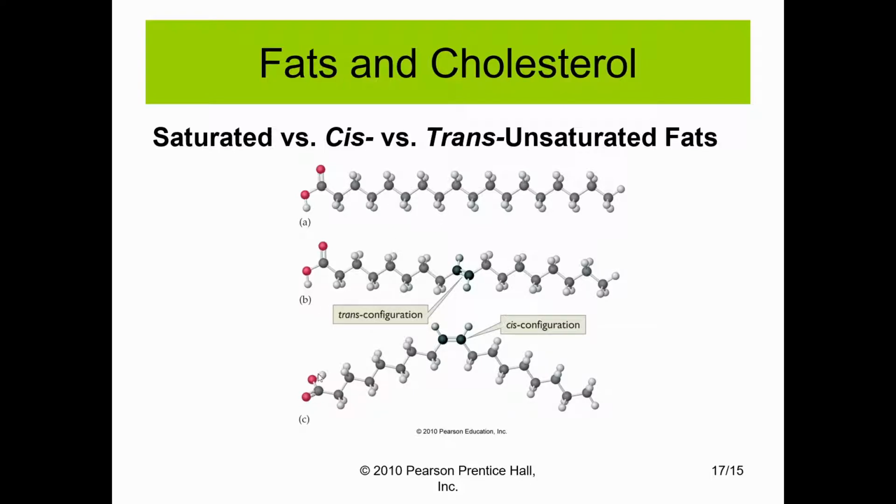In B and C, we can see that one of the carbons has a double bond. These carbons are bonded by two bonds. This makes them unsaturated fats. The configuration on either side of the double bond differentiates between trans and cis fats. We can see in the trans fat that this carbon and this carbon are on opposite sides of the double bond, where in the cis configuration, the two carbons are on the same side of the double bond.